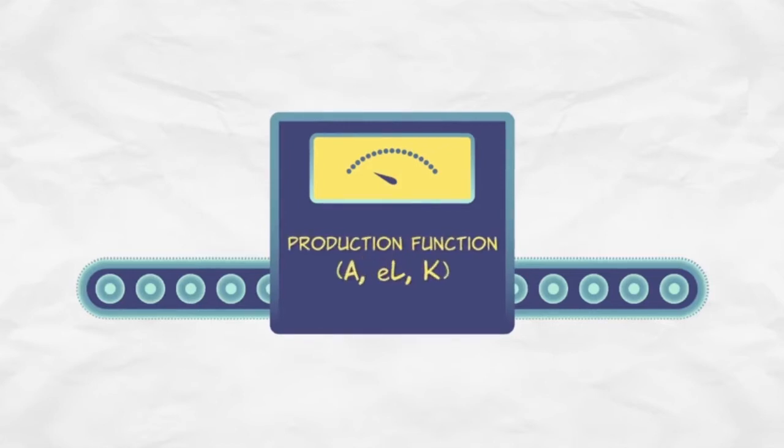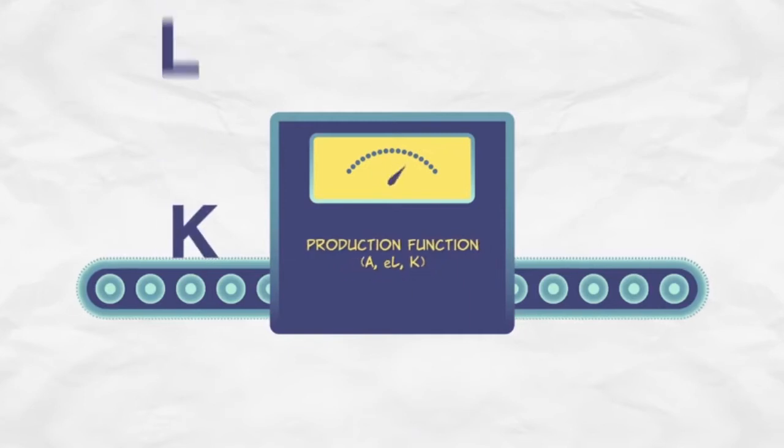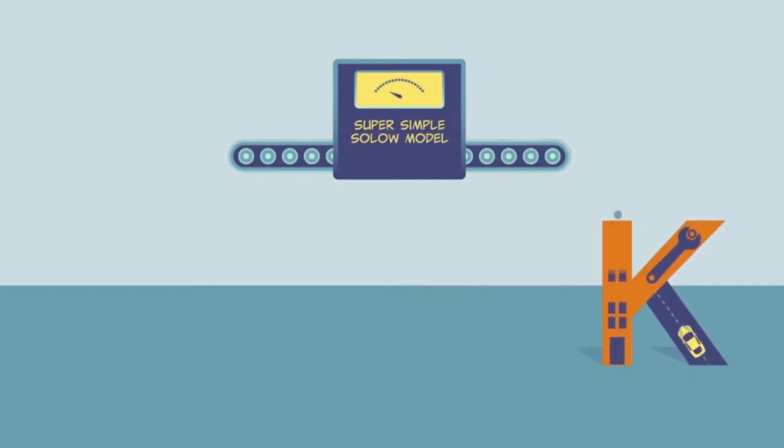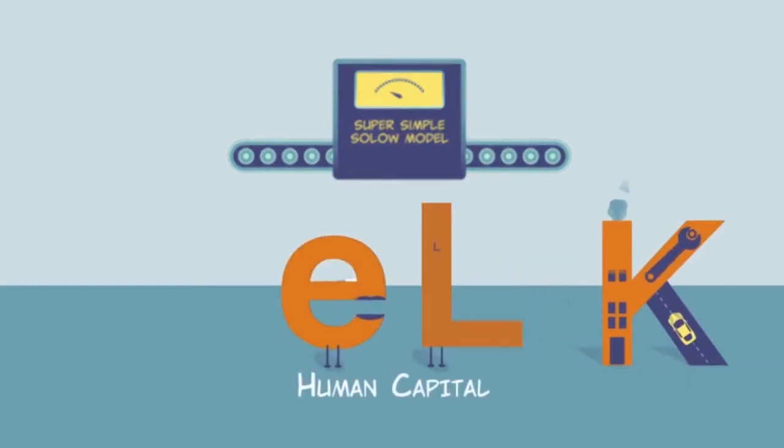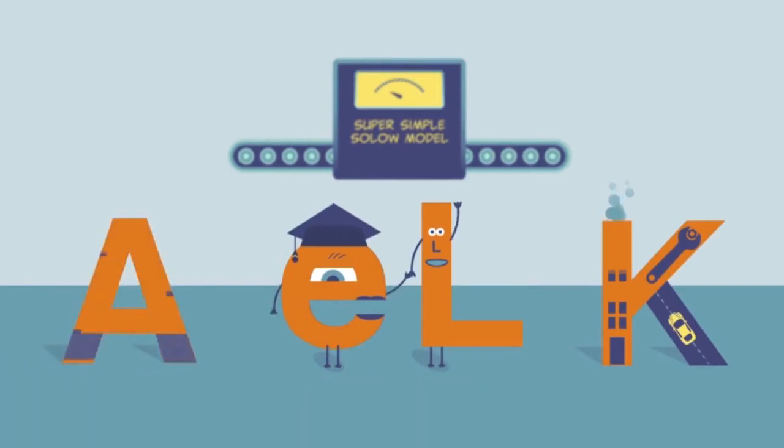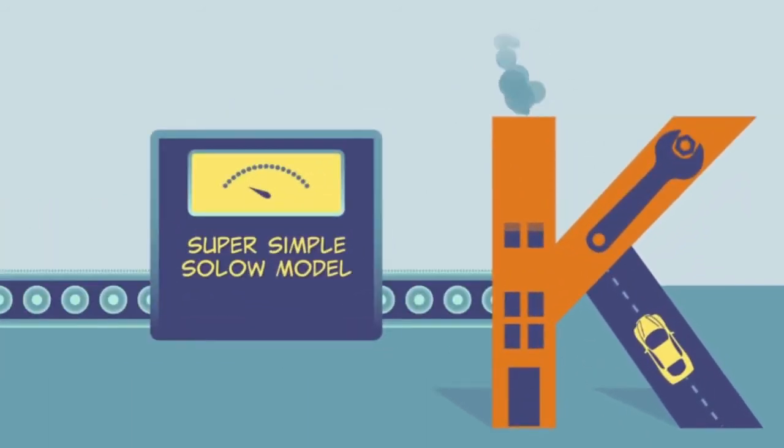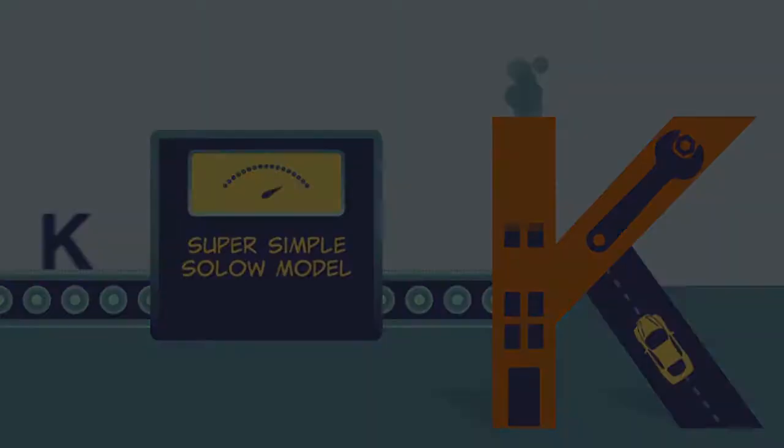A key part of the model is the production function, a simplified description of how resource inputs are used to produce output. So let's take a look at some of the inputs in our production function. First, the key inputs. We have physical capital represented by K, human capital represented by E times L, and ideas represented by A. We are going to hold human capital and ideas constant. That will let us focus on what happens to output when the amount of physical capital changes.